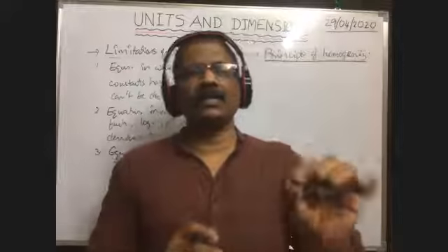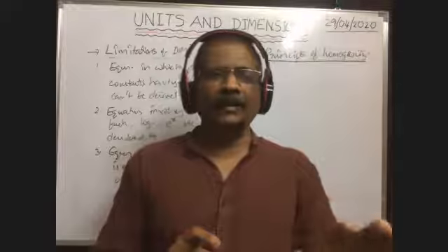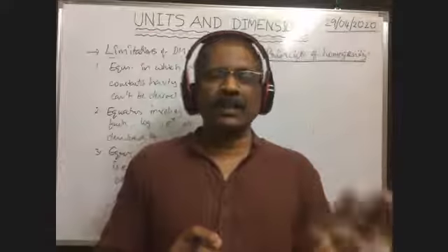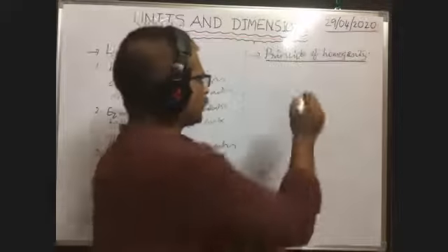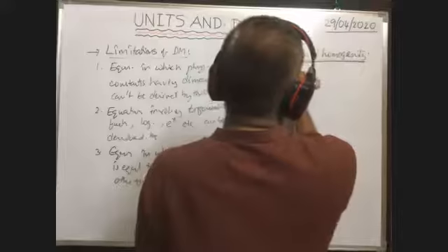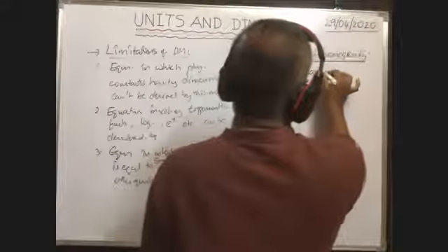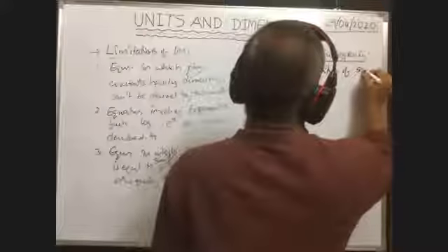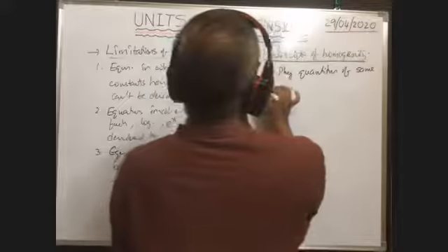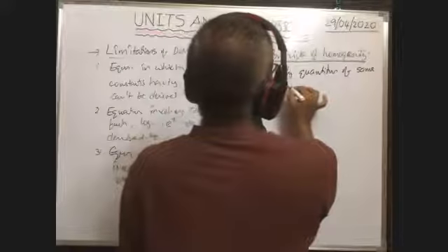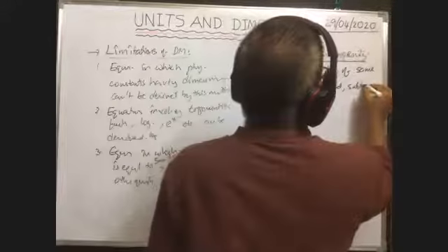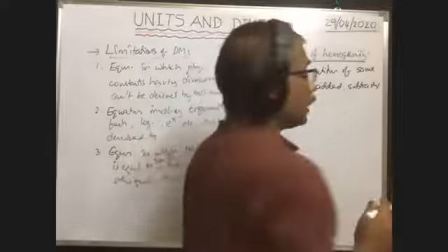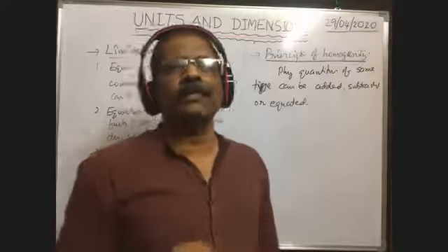Physical quantities of the same type can be added, subtracted, or equated.